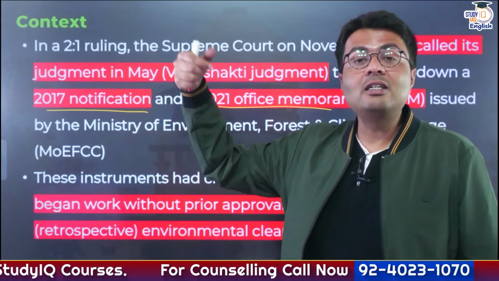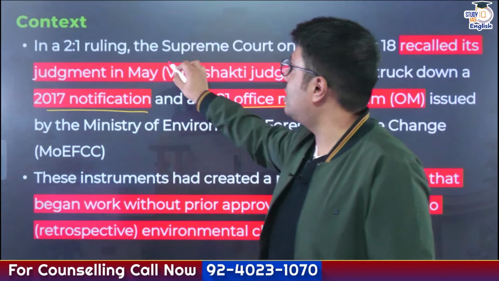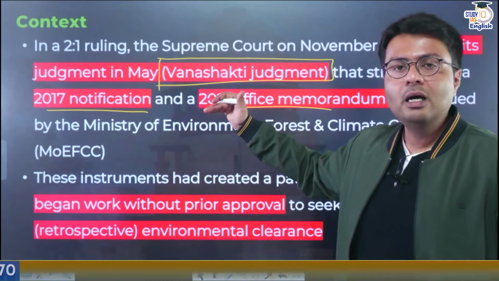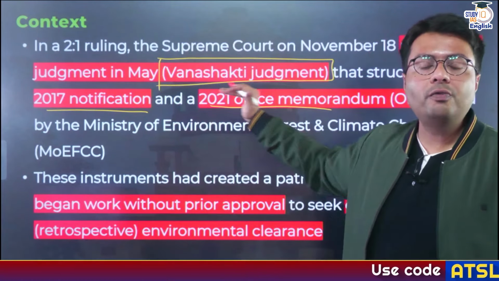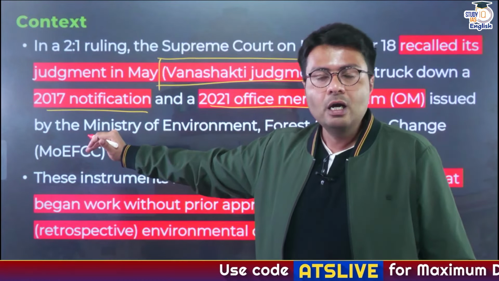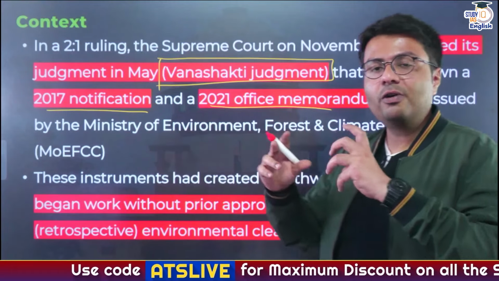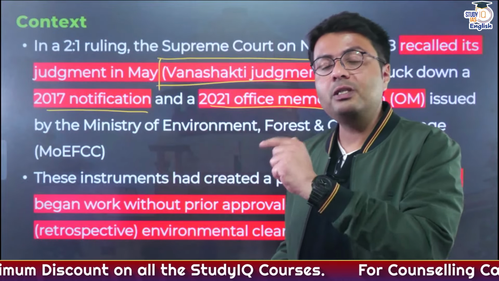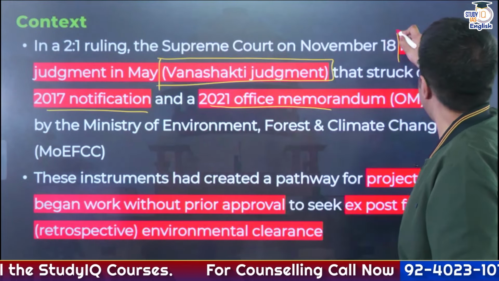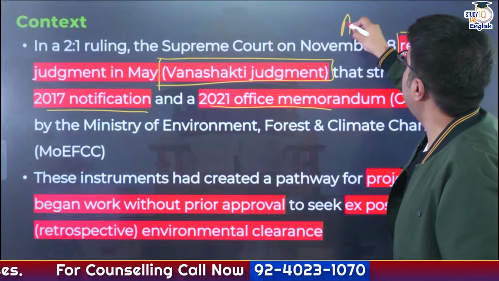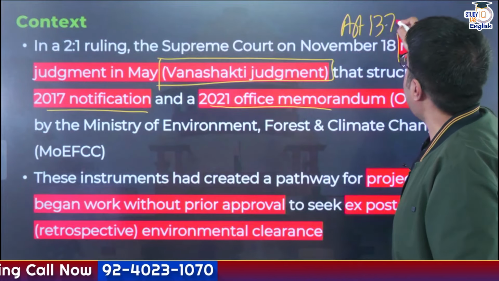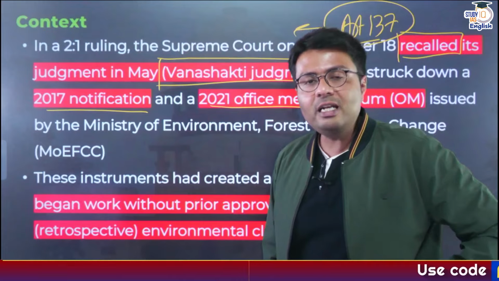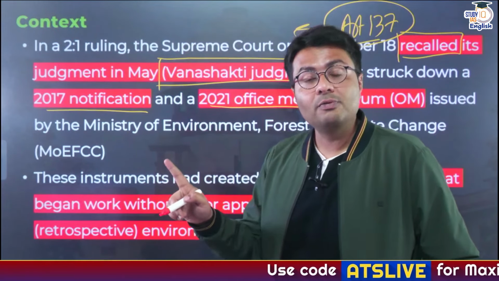Now this matter reached the Supreme Court, and in the month of May, the Supreme Court came up with a judgment popularly called the Vanashakti judgment. In this judgment, the Supreme Court struck down both of these government notifications. So a review petition of this Vanashakti judgment was again filed with the Supreme Court. And in the judgment which came last week, the Supreme Court recalled its Vanashakti judgment using the power given to it under Article 137 of the Indian Constitution. So this is the reason why we need to understand what Article 137 is all about.